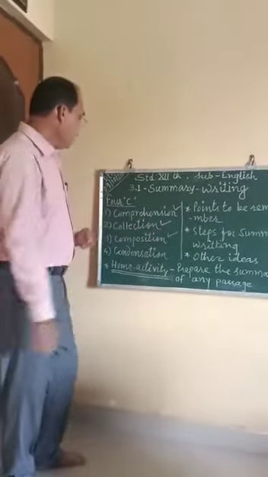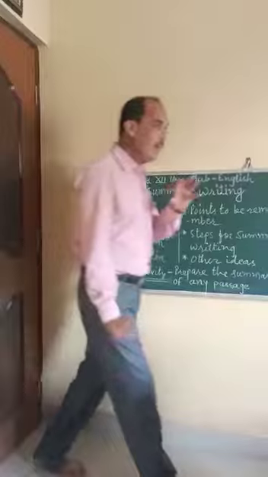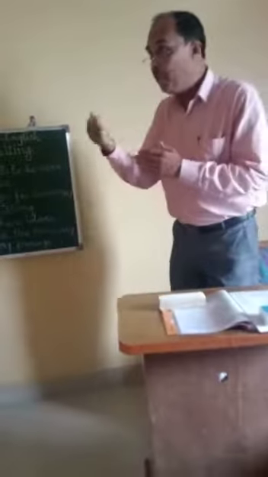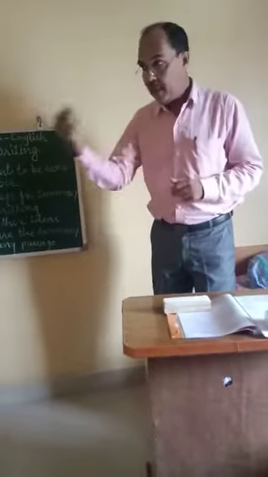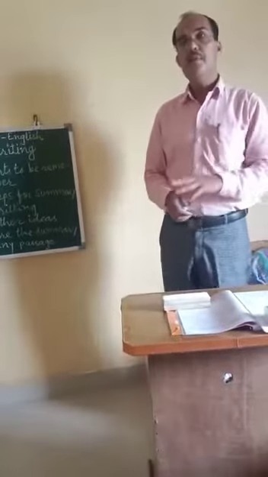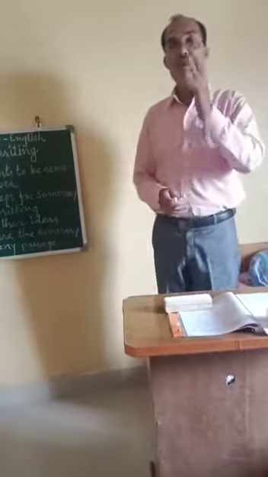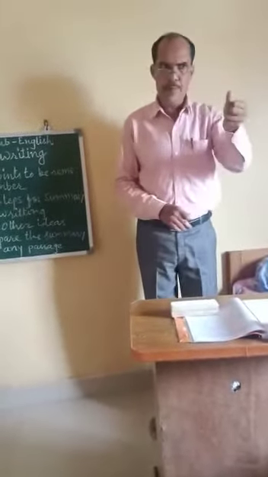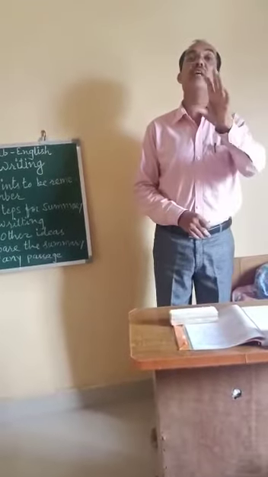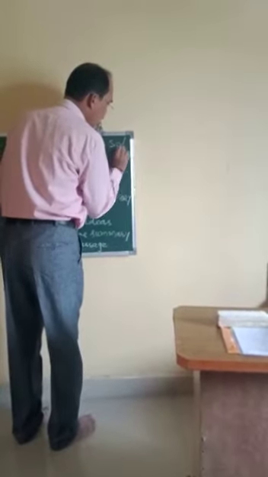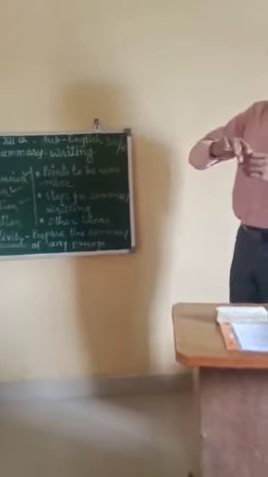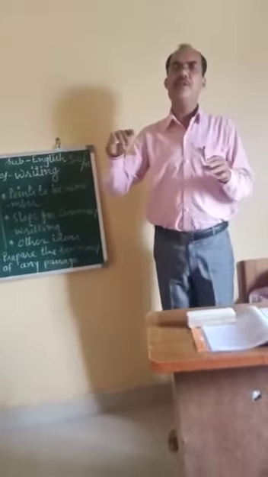And next is condensation. Condensation means to reduce the unimportant words, illustrations, figures of speech, and other sentences or words that have been repeated again and again. So remove them from the passage, because you should prepare these summary answers in 5 or 6 lines only, in about 30 to 40 words. So this is the summary. That's why we reduce some unimportant information and words that are repeated again and again.